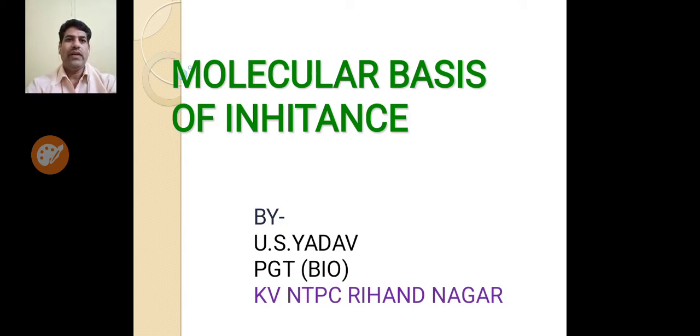Today we will learn about the next new chapter, molecular basis of inheritance. Dear students, living matter is made up of biochemicals. Therefore, genetic material should also be of biochemical nature. However, the genetic material of an individual consists of several thousands of genes. Therefore, for a biochemical to be genetic material, it must have a high degree of variety and a mechanism of its replication.